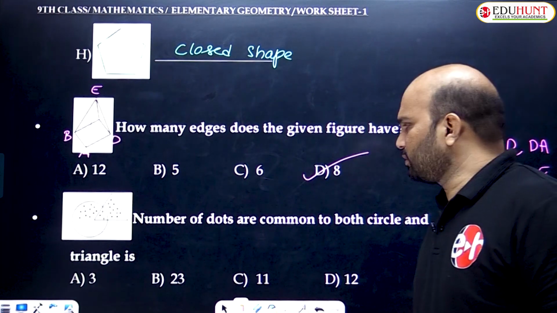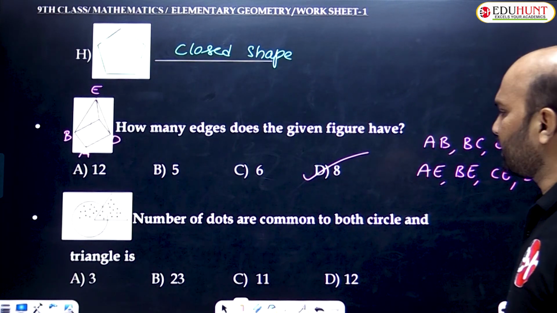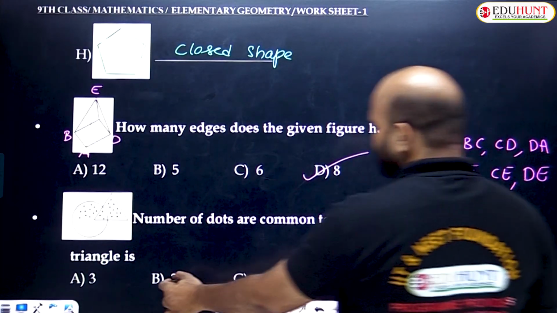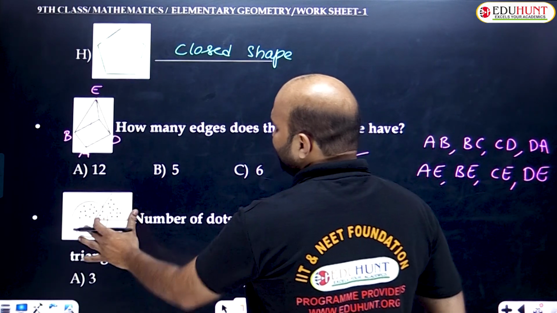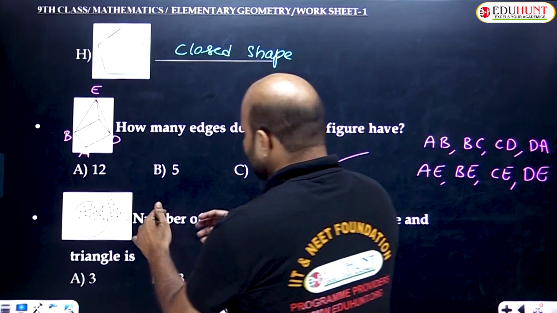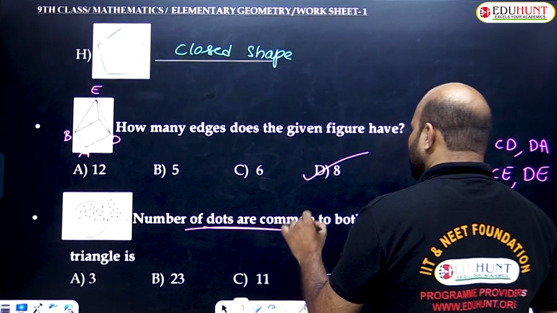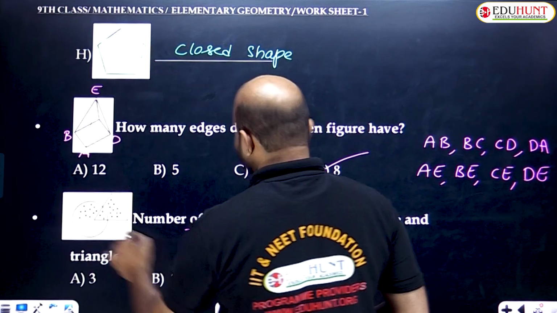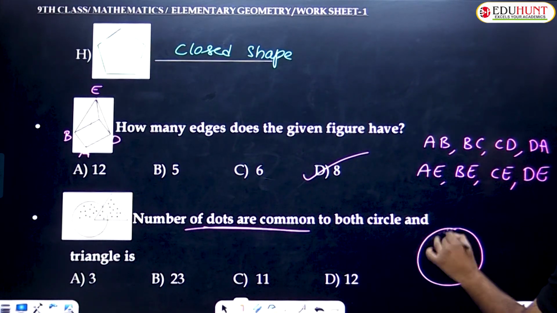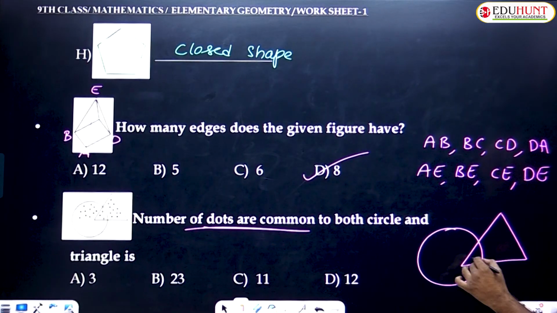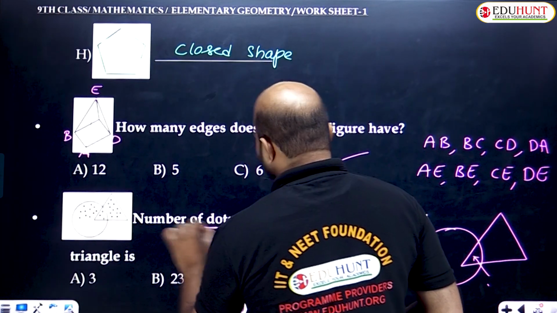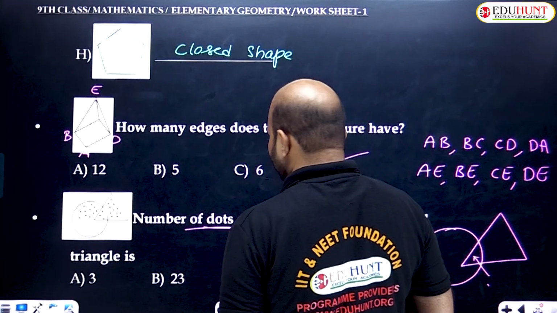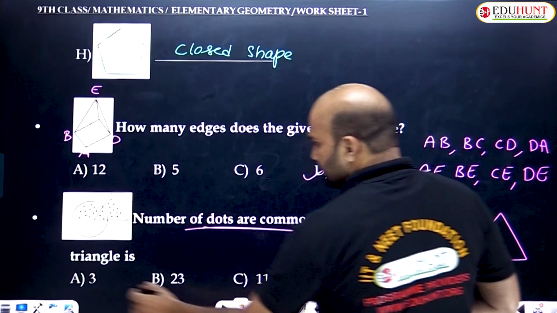Am I clear? The next question: the number of dots common to both the circles and the triangles is. The options are A 3, B 23, C 11, D 12. So clearly we need to understand. These two geometrical figures intersect each other. The question I am asking is the number of dots common to both the circle and the triangle. This is called the intersection part. In the intersection part, how many dots are given? 1, 2, 3. So both the circle and the triangle contain 3 common dots. Option A is the right answer.